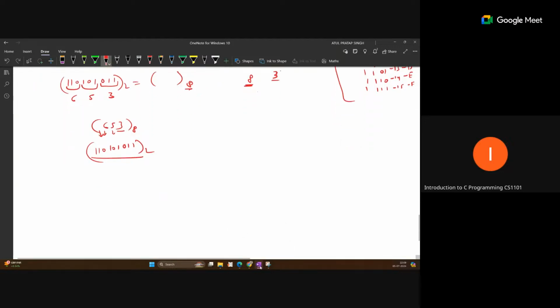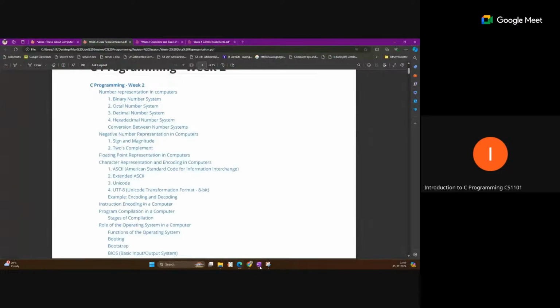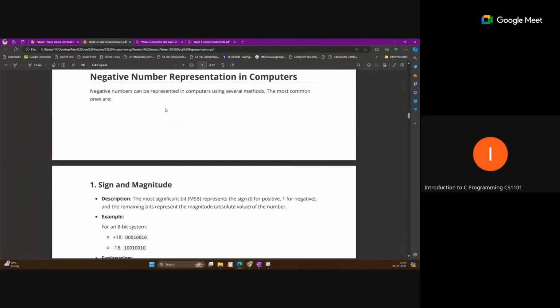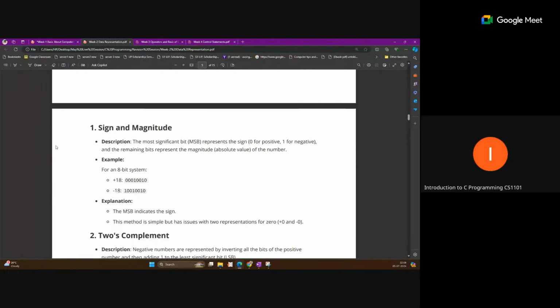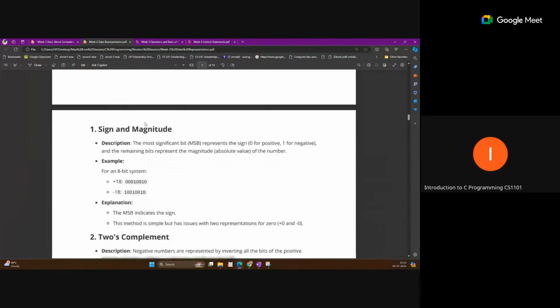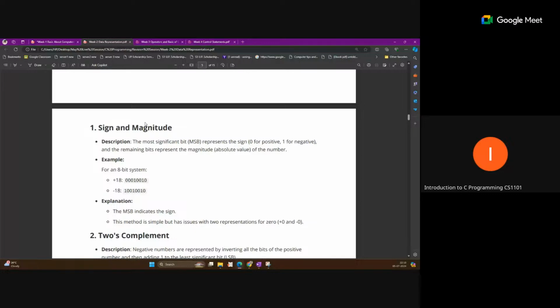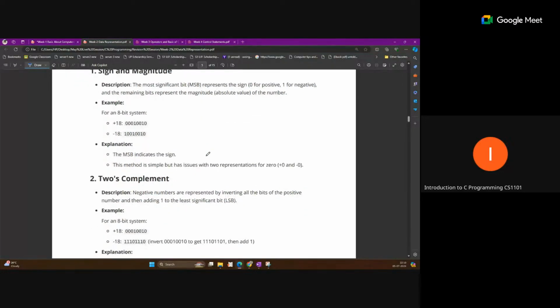Okay, so another topic is that we have discussed number representation with sign, that is negative numbers. Negative number representation, in the lecture we have discussed 2 types. The first is sign and magnitude. So any number we can represent with the help of this. This is the first way to represent the data.